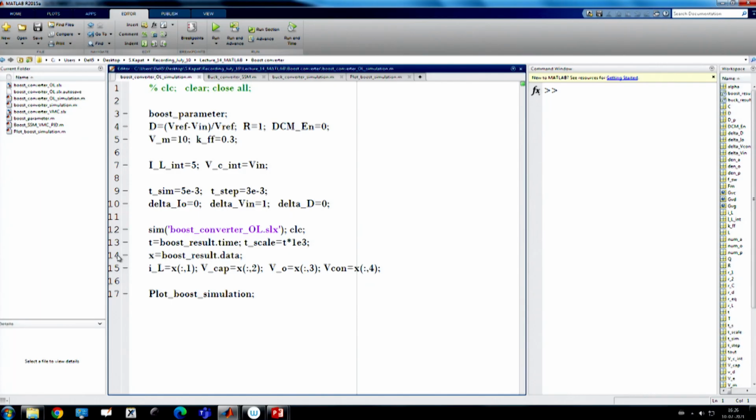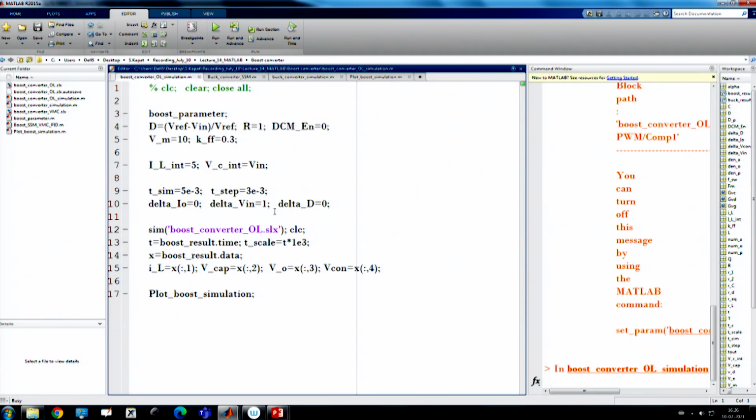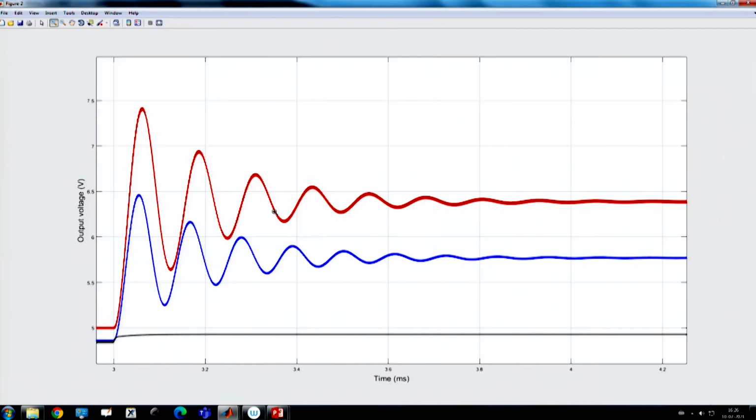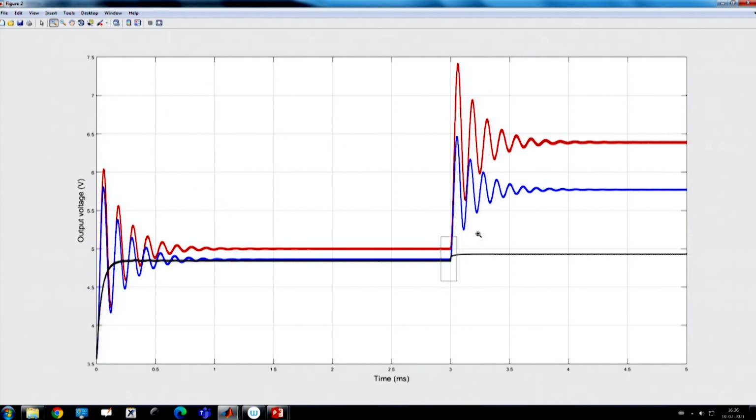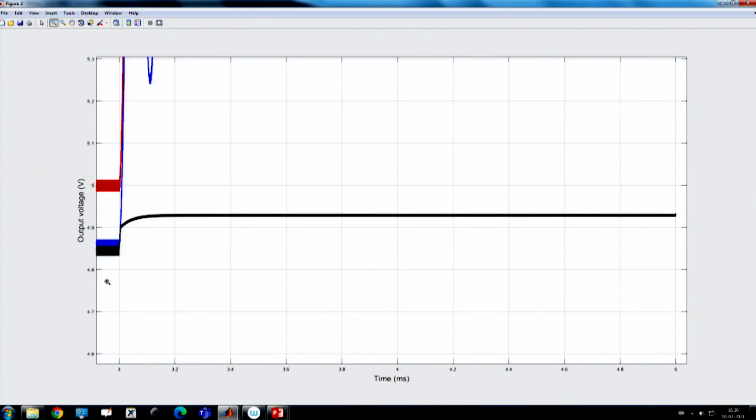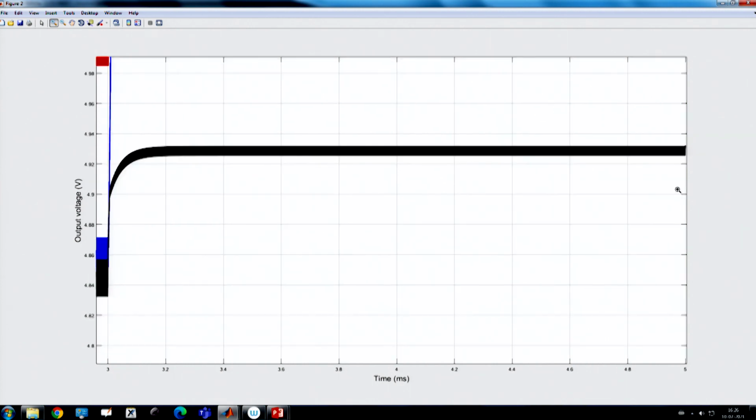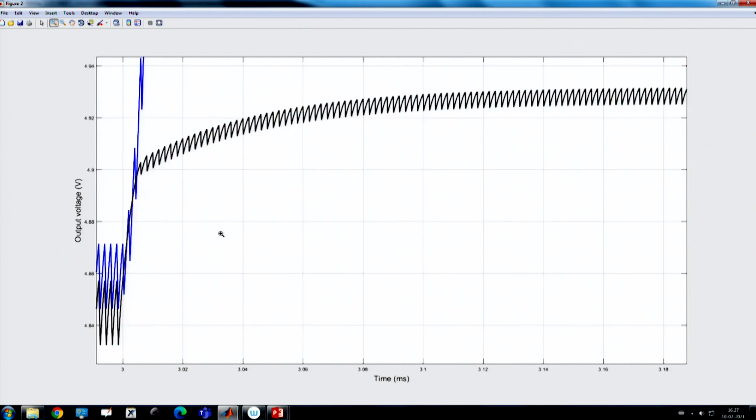Okay. Now, if we simulate and compare what happened when we connect the inner current loop where the reference is generated, you can see that the effect due to supply variation is drastically reduced by this technique. This is also a kind of feed forward technique, but we are only considering the current loop. You can see there is a shift in the DC because we are setting the current reference, not the actual average current, rather we are just setting the peak current.